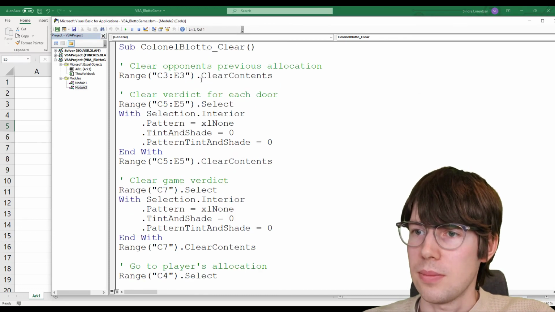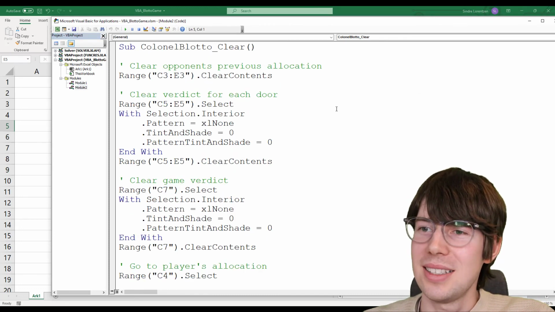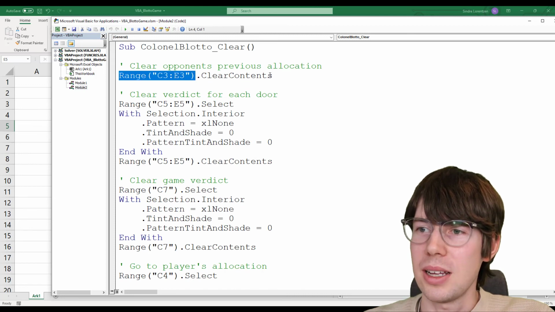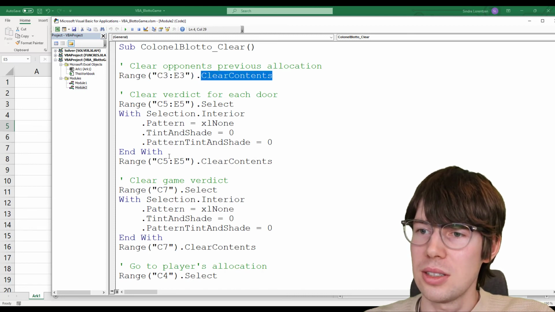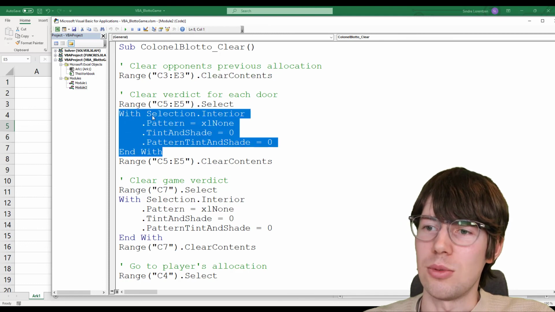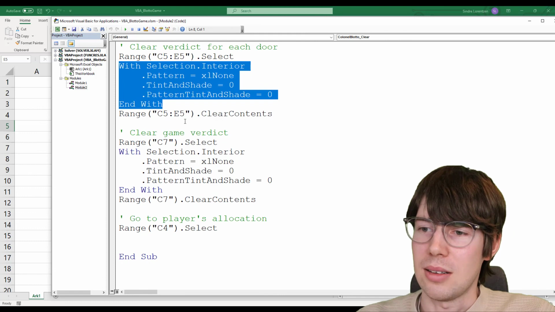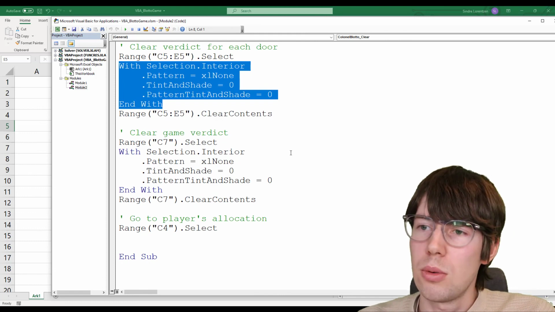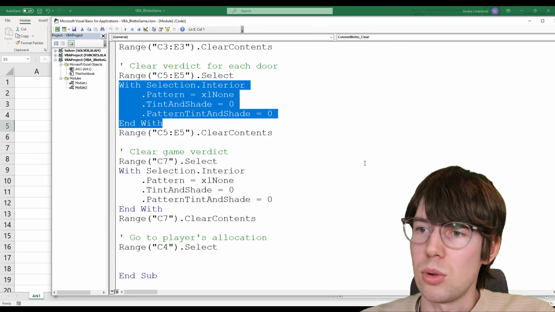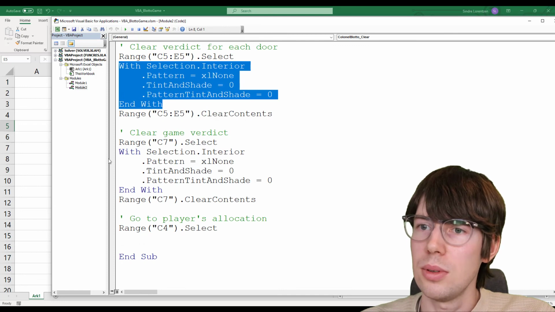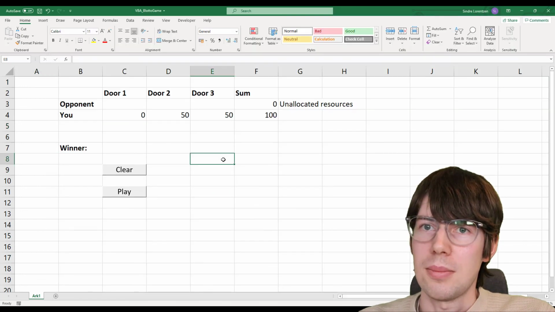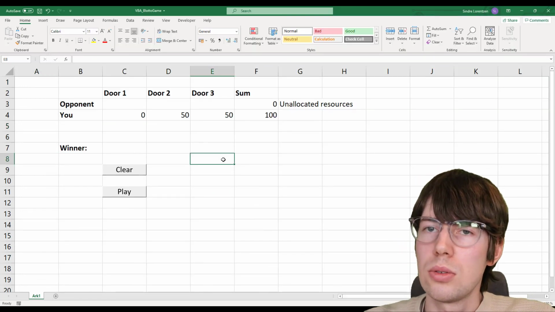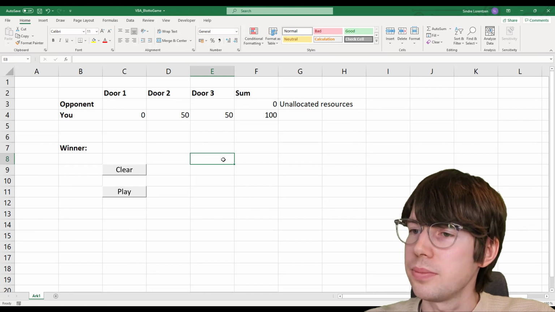So over here, I'm not going to explain this too much for you. So see, it just looks at a particular range and it clears the content. And then it just removes the background color there. That's basically it. It's pretty straightforward. So this code, I think you should be able to understand on your own. So yeah, that's how you do Colonel Blotto in Excel.